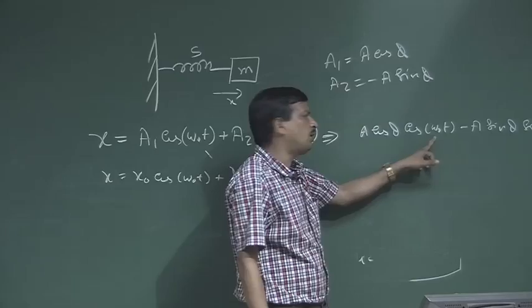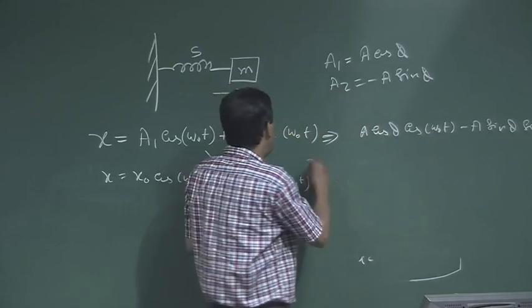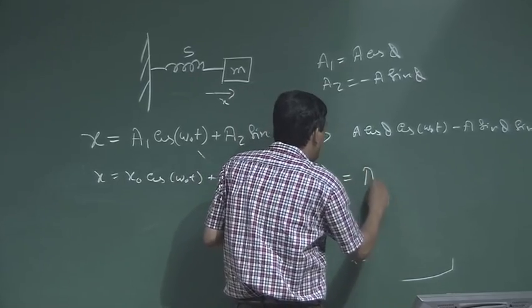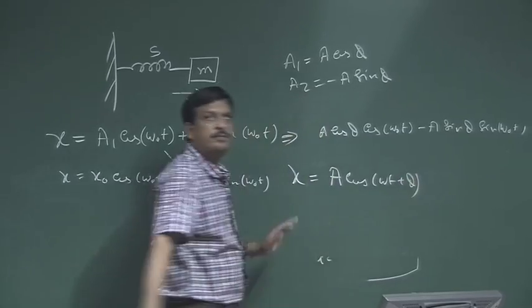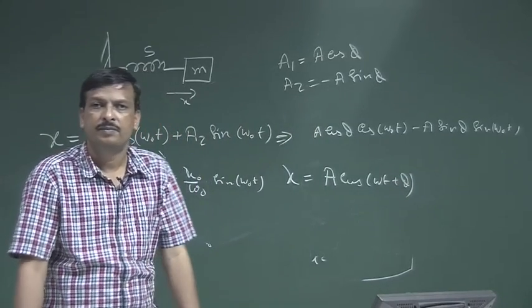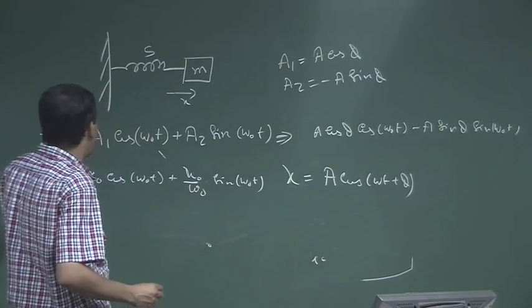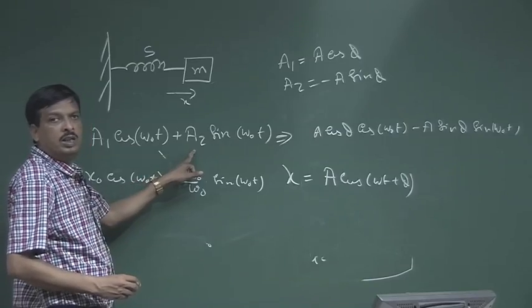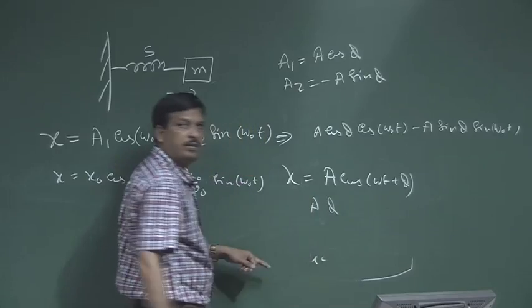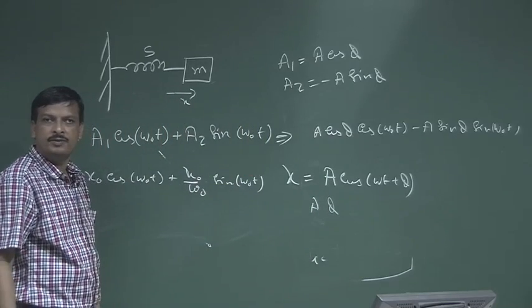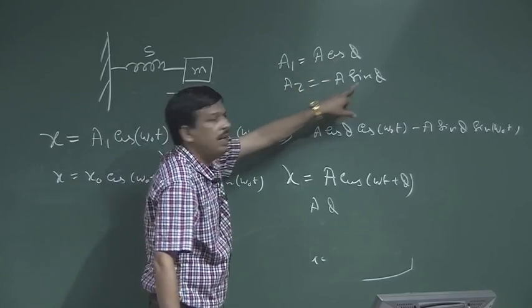So, cos a cos b minus sin a sin b is cos of a plus b. So I can write x is nothing but A cos of omega 0 t plus phi. Okay? Now, from the initial condition I know the values of a1 and a2. With the same initial condition I should get the values of A and phi. Now, if I look at a1 and a2, A cos phi and A sin phi,